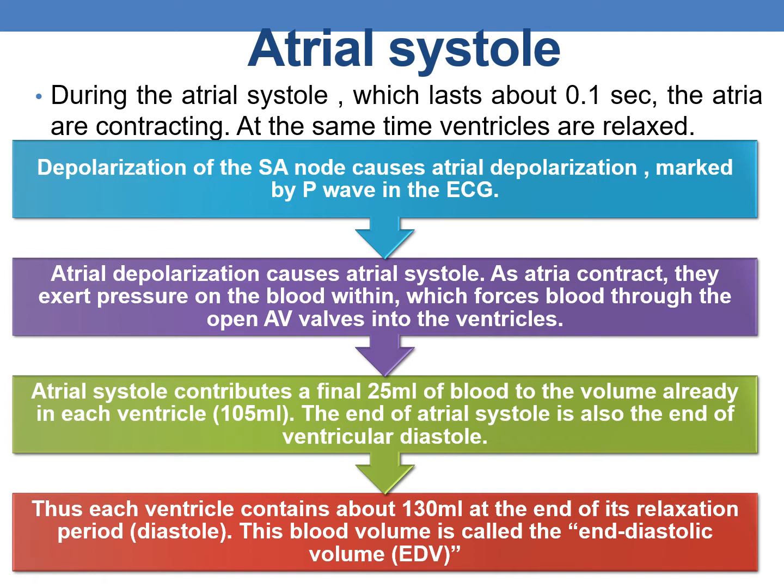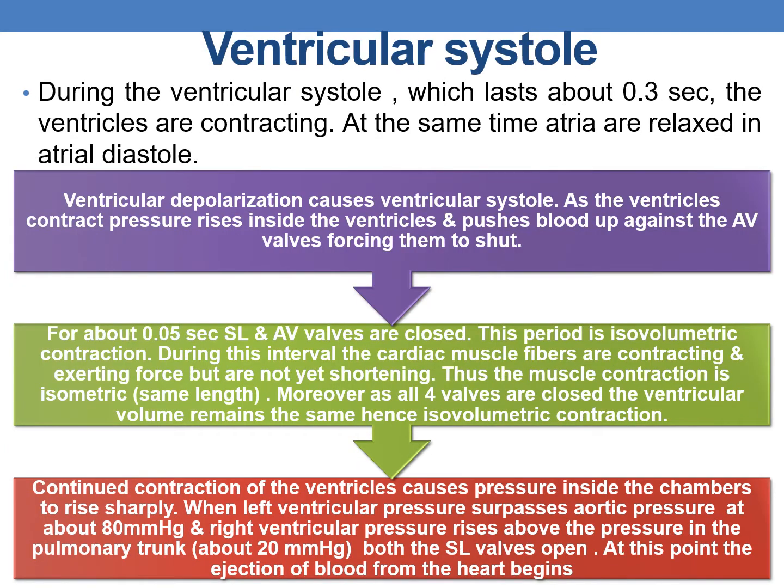Thus each ventricle contains about 130 ml at the end of its relaxation period, or diastole, and this blood volume is called the end diastolic volume. Coming to ventricular systole. During the ventricular systole, which lasts about 0.3 seconds, the ventricles are contracting. At the same time, the atria are relaxed in atrial diastole.